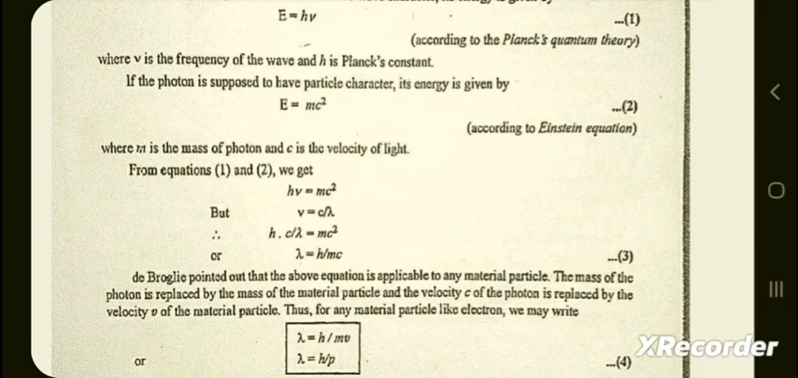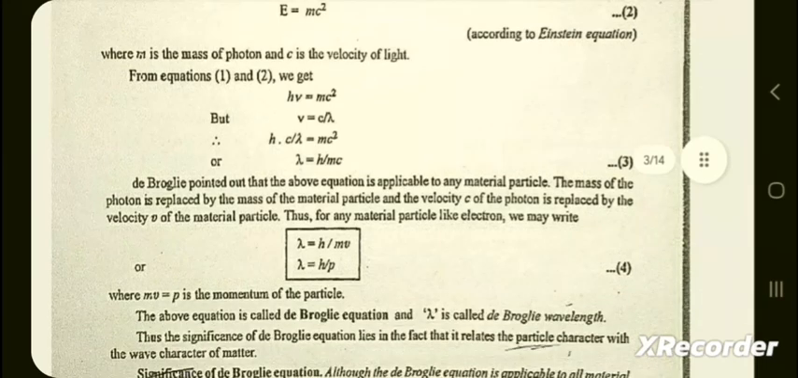hc by lambda is equal to mc squared. Lambda is equal to h by mc. De Broglie pointed out that the above equation is applicable to any material. The mass of the photon is replaced by the mass of the material particle, and the velocity c of the photon is replaced by the velocity v of the material particle.